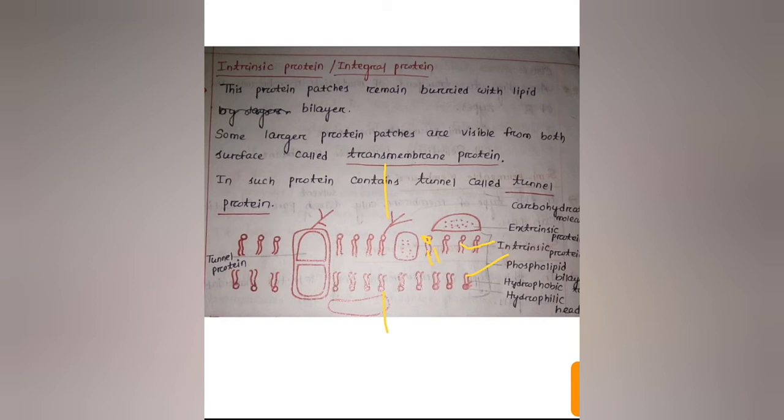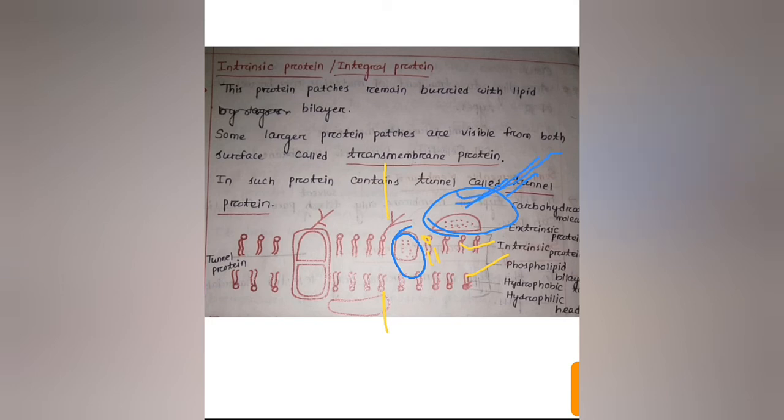But the mosaic phase consists of patches of globular proteins. Globular proteins are of two types. One is extrinsic, which is externally present, and the other is intrinsic protein, which is present inside the layer. Extrinsic proteins are present on either surface of the lipid bilayer, and these are present as patches. So these are referred to as floating icebergs of the Antarctica Sea.